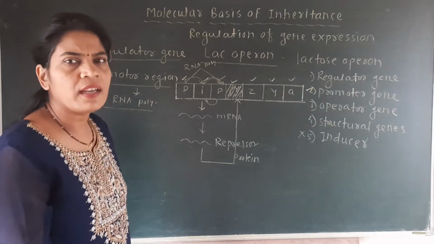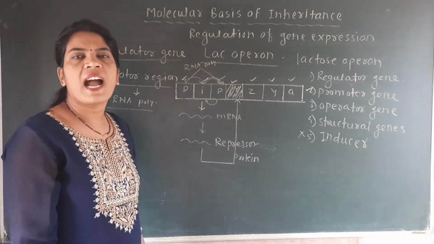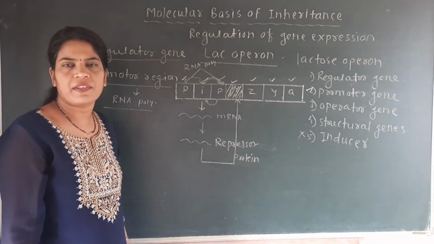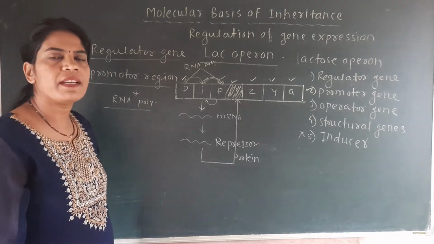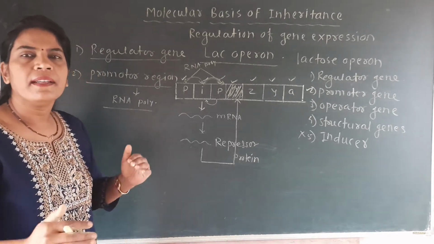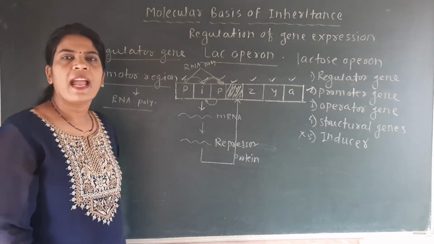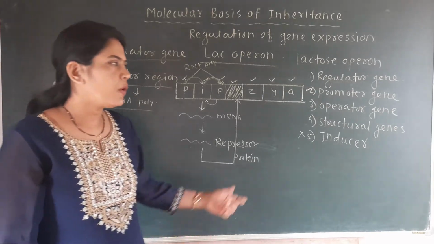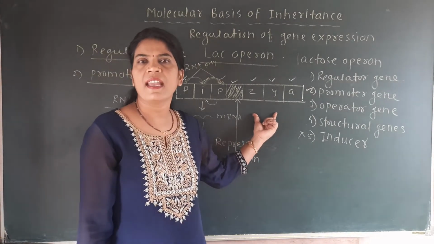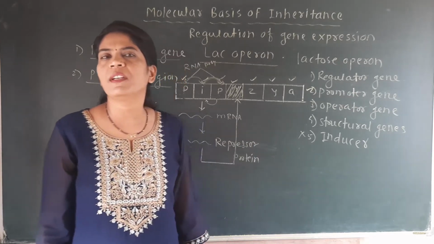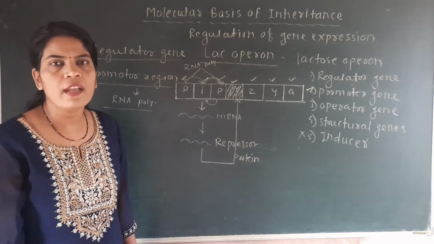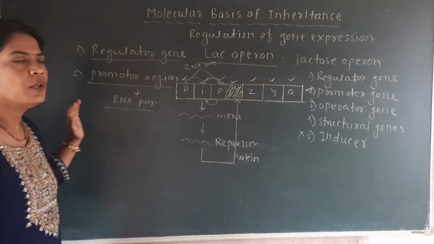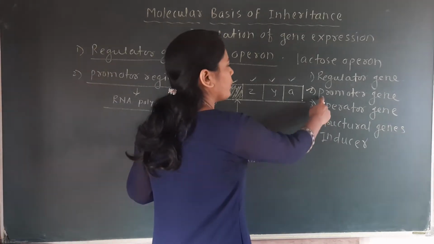Template DNA means the DNA strand on which RNA is produced, which we call the template strand. The template strand is required for the formation of the mRNA, and from that there will be formation of different types of enzymes. So these are the two important points related to the promoter gene.